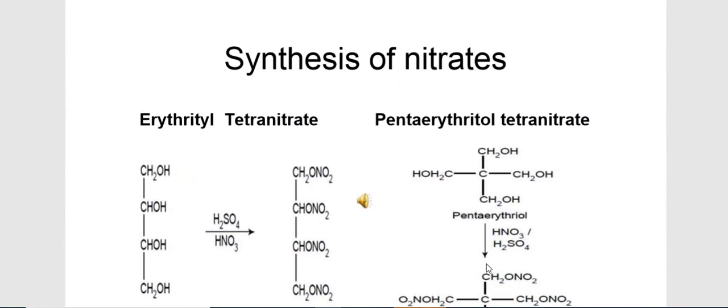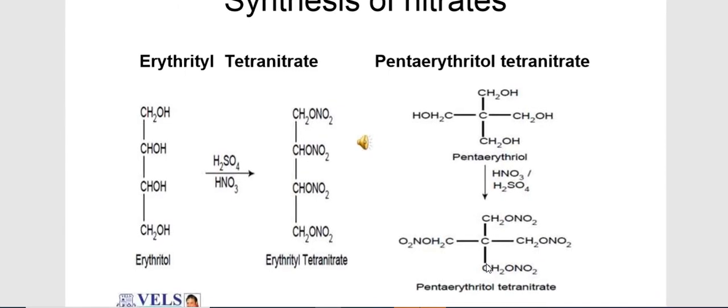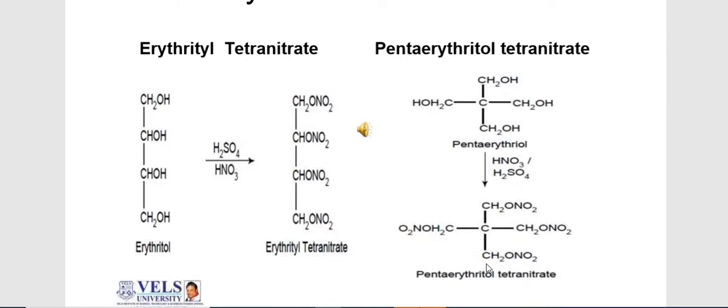Then next is the synthesis of erythrityl tetranitrate and pentaerythritol tetranitrate. In the same way, erythritol is the starting material, where 4 hydroxy groups are there. Erythritol to tetranitrate conversion means conversion of 4 hydroxy groups to 4 ONO2. In all these cases, whether pentaerythritol to pentaerythritol tetranitrate or erythritol to erythritol tetranitrate, nitration reactions take place.